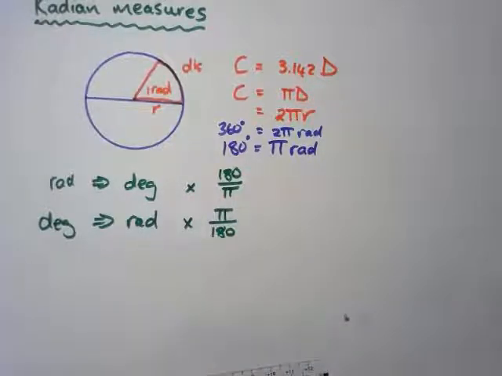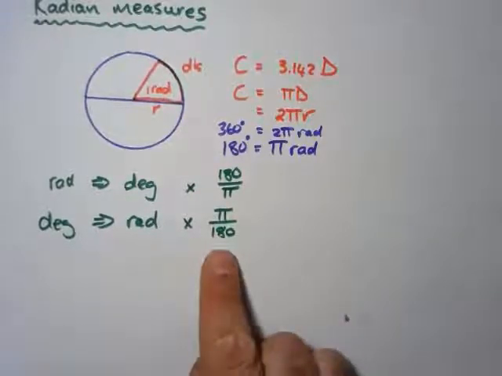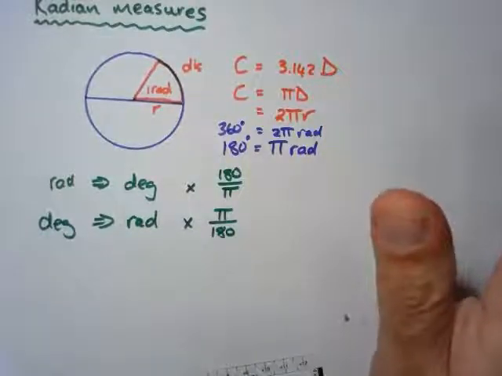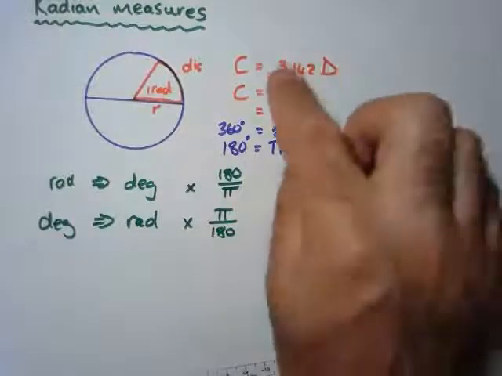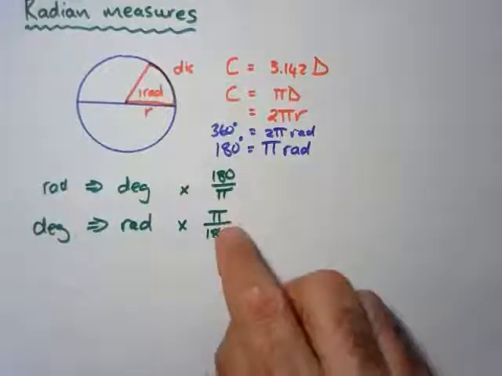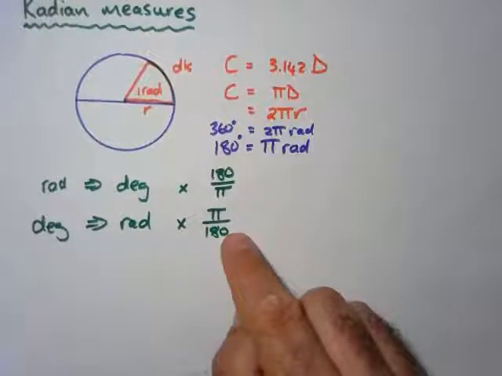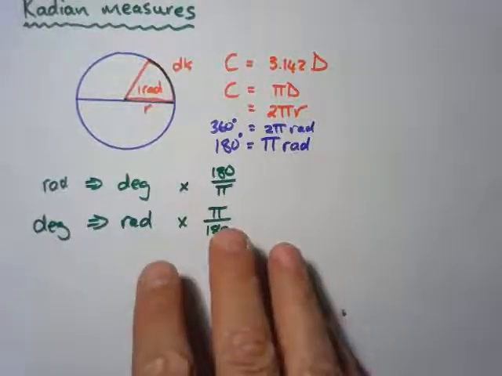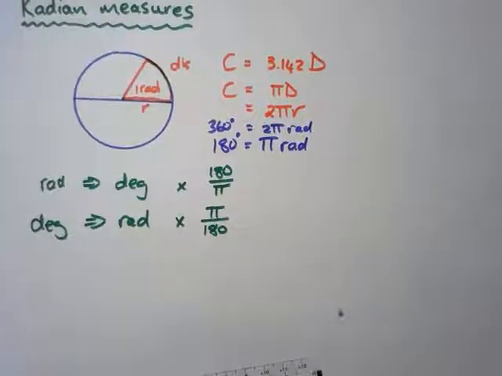The only other thing that you need to know is if we leave it in pi, remember we said pi is 3.142. If you change it to that, it is just a rounded value. If you leave it in this form, it's called exact values. So depends on what the question is, you rather leave it in exact form or rounded form.